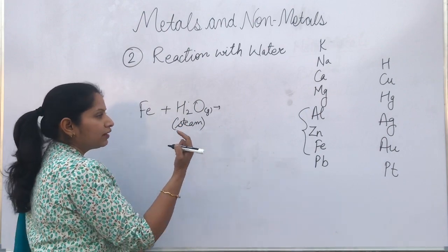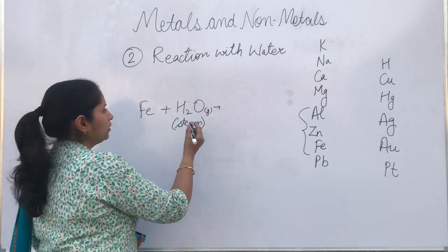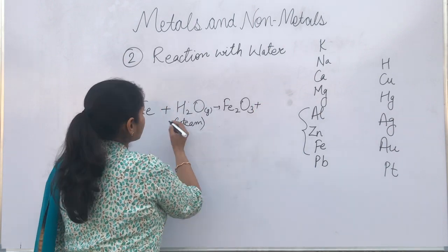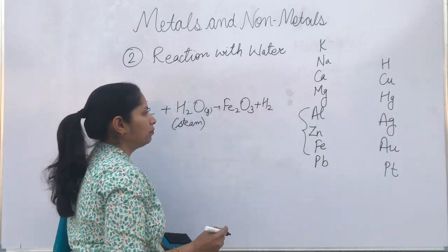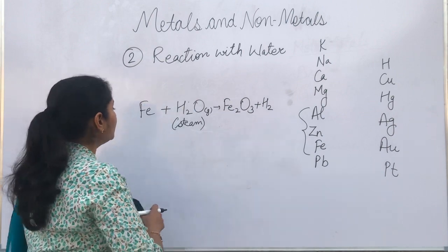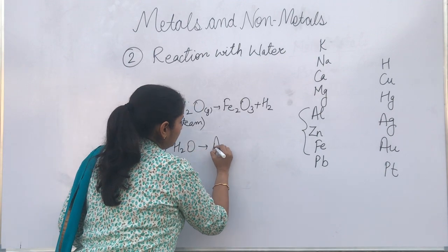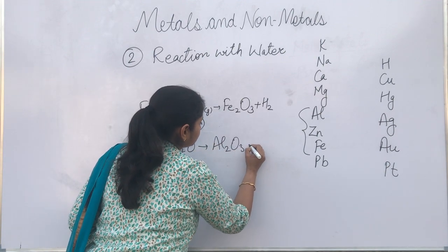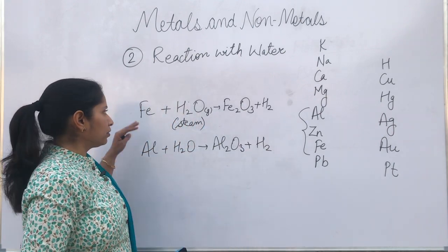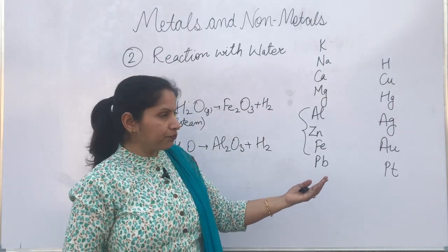But in the case of aluminium, zinc and iron, their oxides will be formed. Here Fe2O3 will be formed and hydrogen gas will be liberated. Similarly, aluminium when it reacts with steam will form aluminium oxide and hydrogen gas will be liberated. That is how these metals react with water.